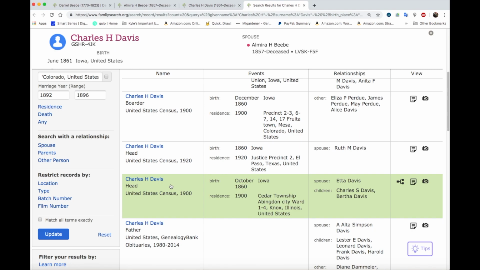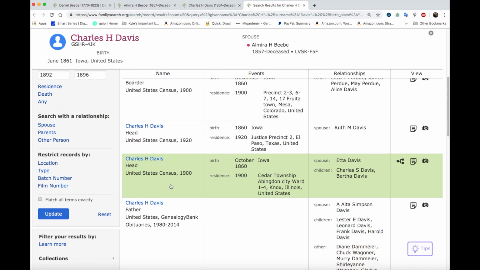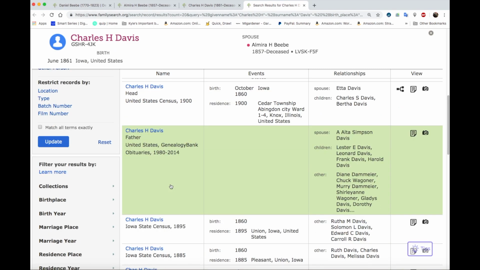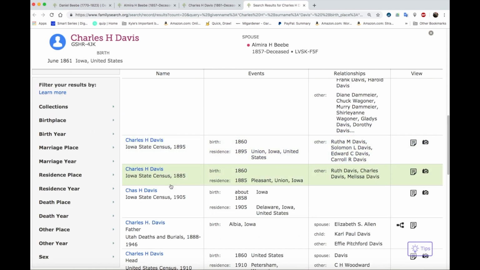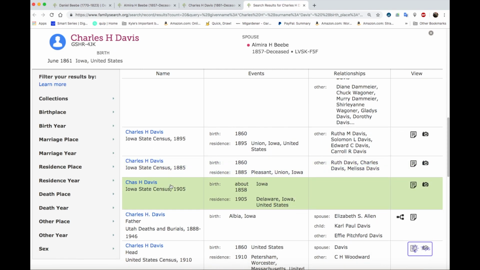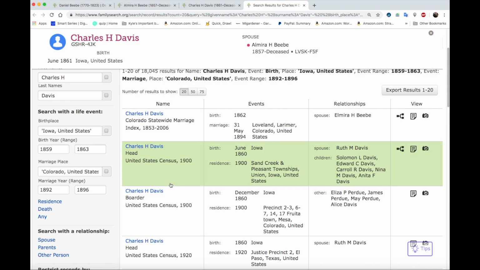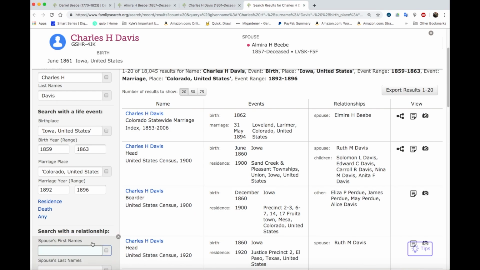There's another Charles H. Davis, born in Iowa, who married a Ruth, it looks like. Let's see if it helps if we add a spouse named Elmira.